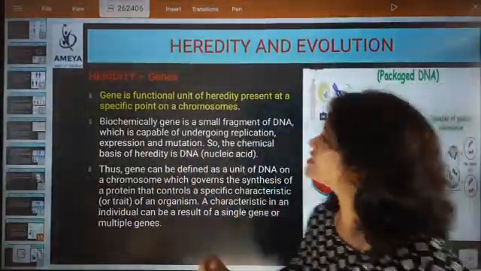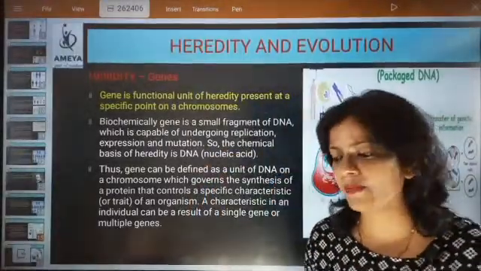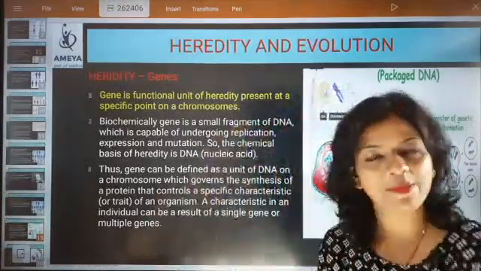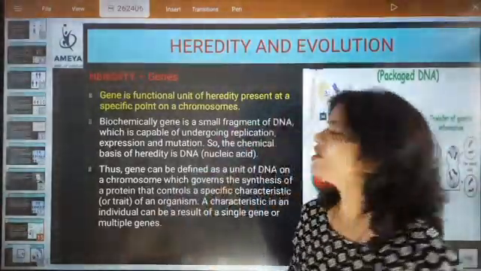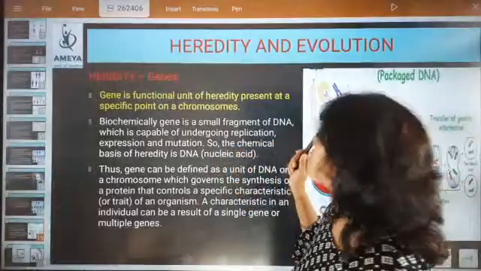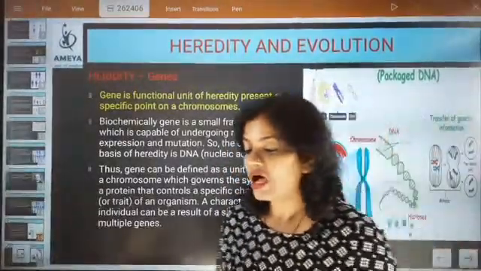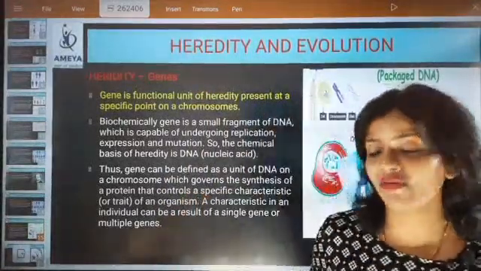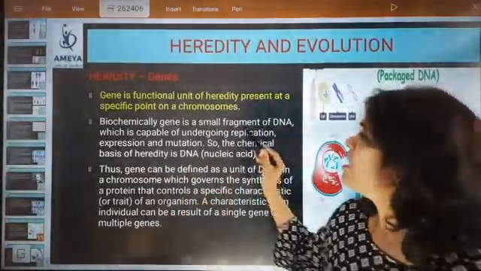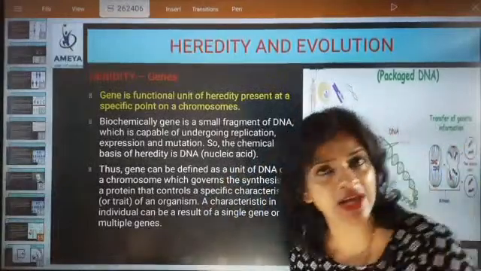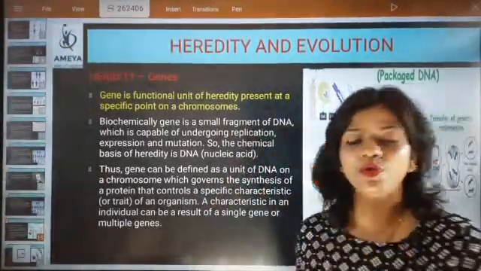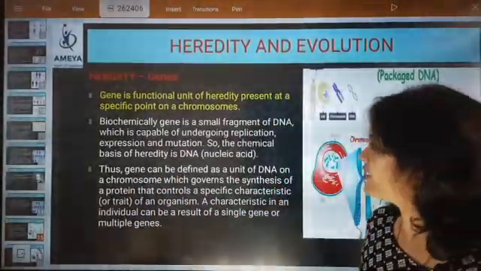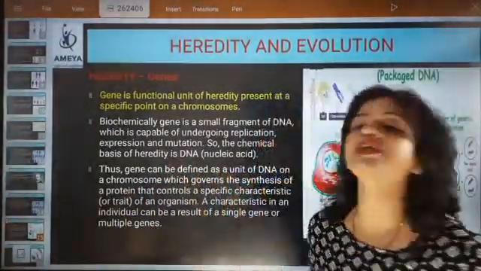Now next is, biochemically, what exactly is gene? Sarthak, good evening. Biochemically, what are genes? Then you are going to say that gene is a small fragment of DNA. Means a very small part of DNA I am going to take, then it is having gene, which is capable of replicating, and then expression and mutation. So all these things are done.